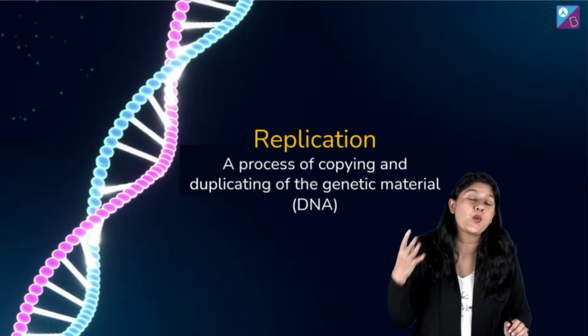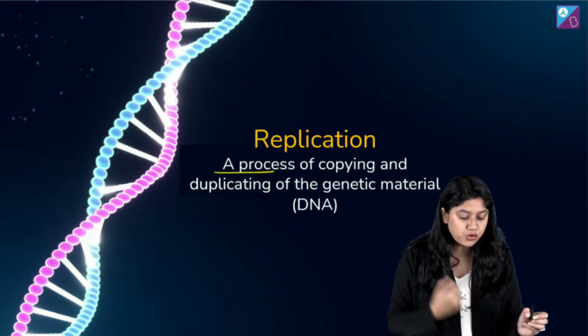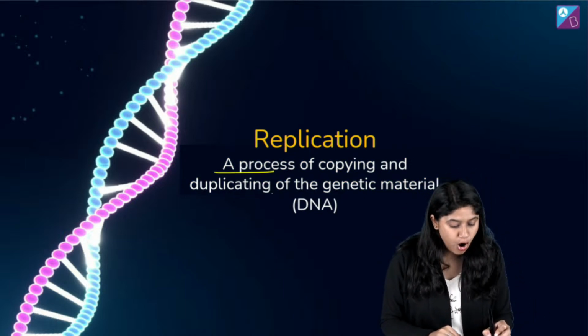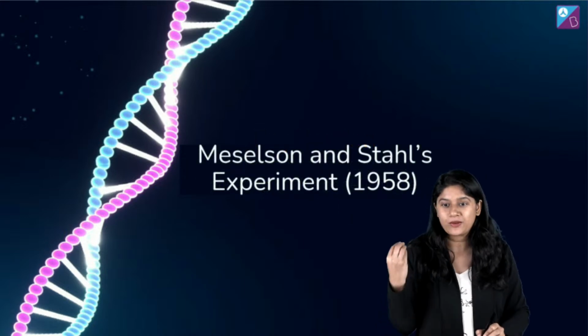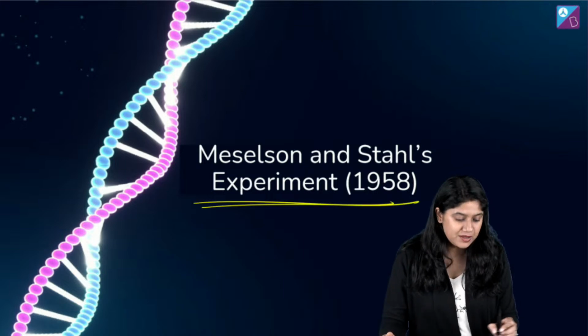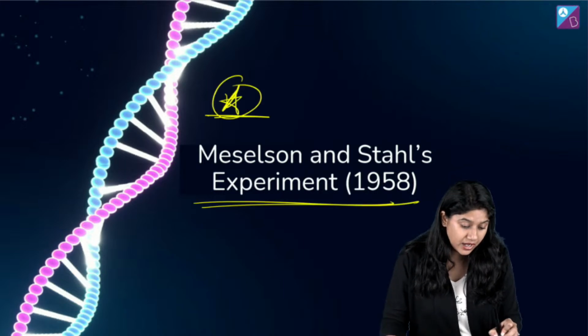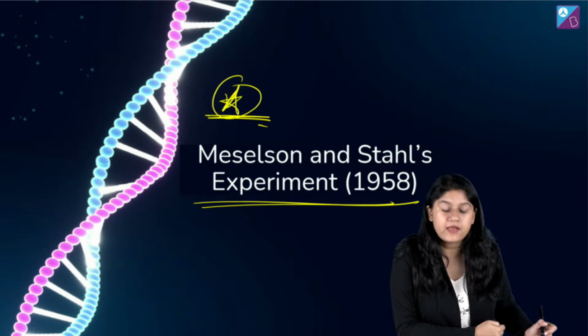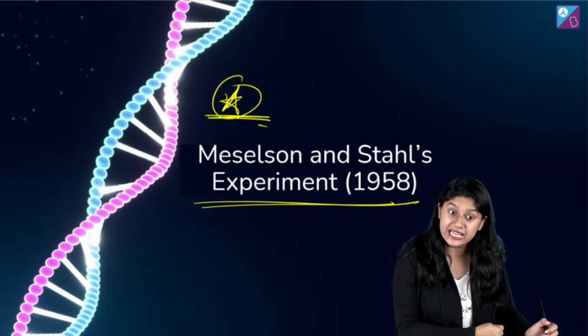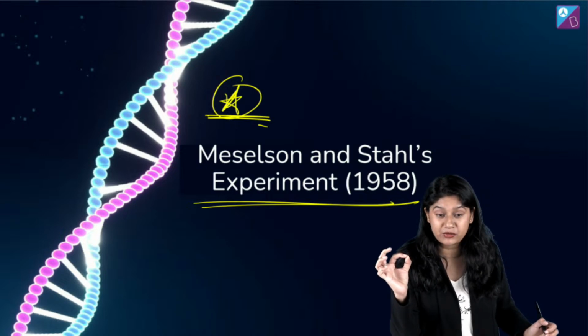Before we start, we should know what replication is. It's the process of copying and duplicating the genetic material, the DNA. It's a very simple term. We have replication, and of course we have a very important experiment done by Meselson and Stahl in the year 1958. Super important experiment, everyone.